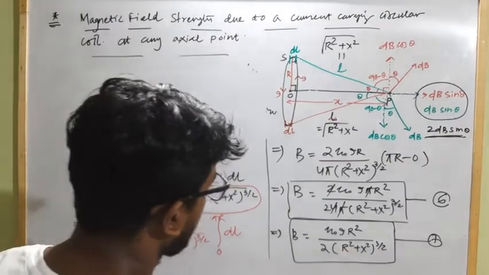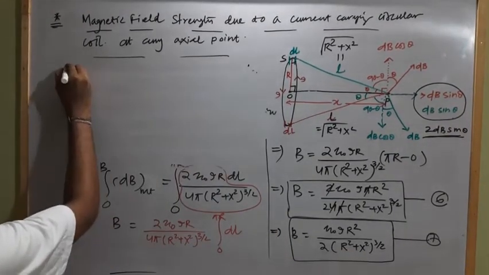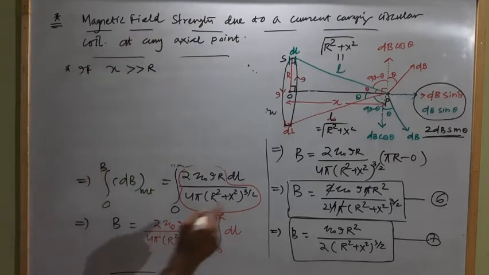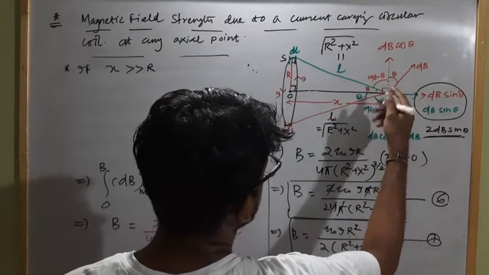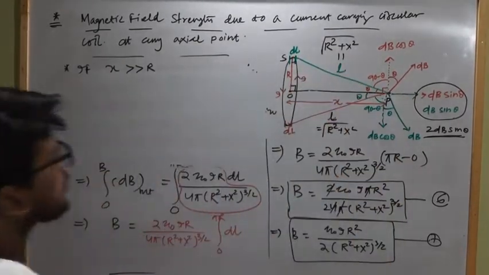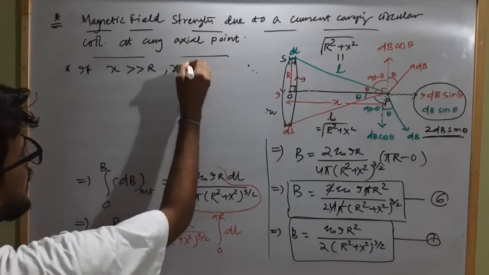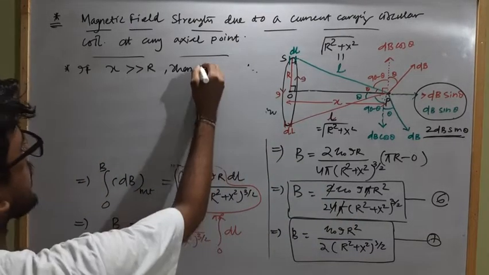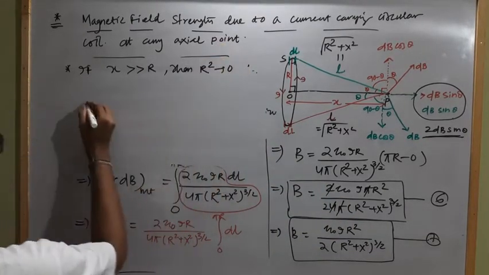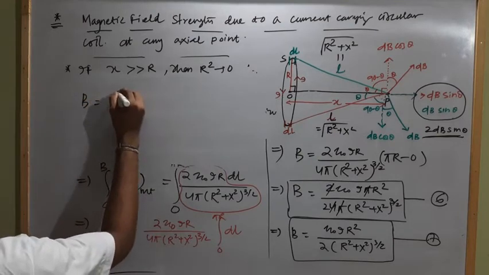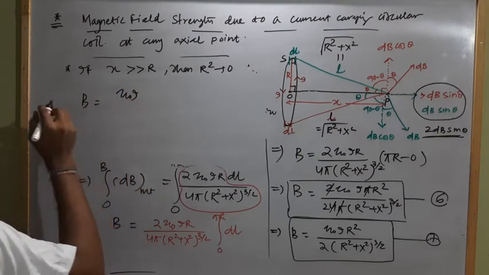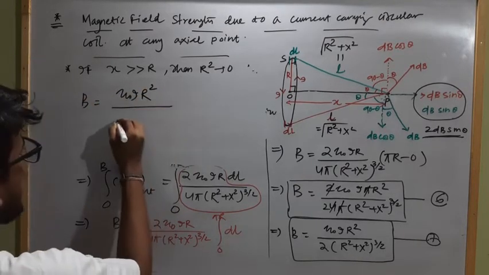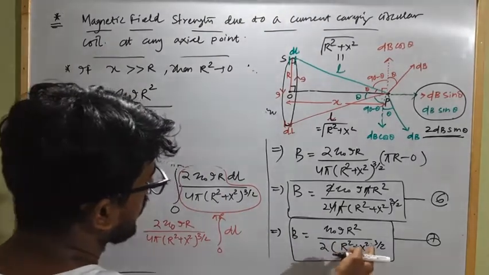Okay, if the value of x is very large in comparison to r, that means the distance of the point of observation is very large in comparison to the radius of the circular coil, then in comparison to x square we can neglect r square, it tends to 0. So B net will become how much? Mu naught I r square divided by 2 into x cube.